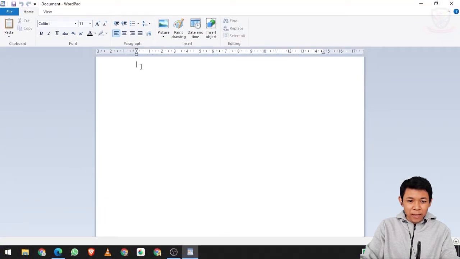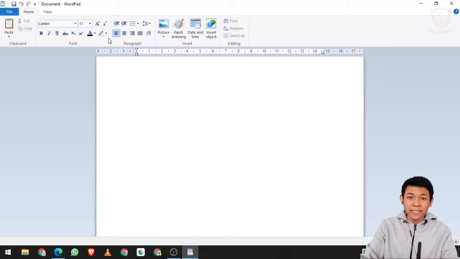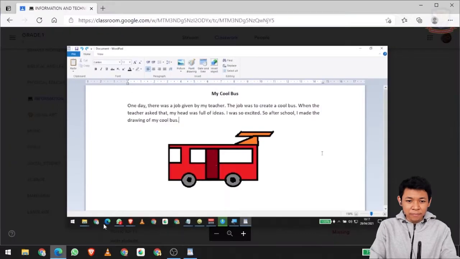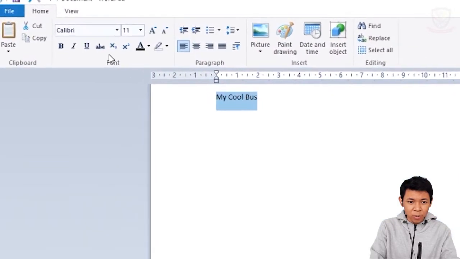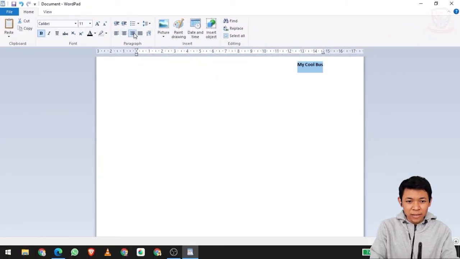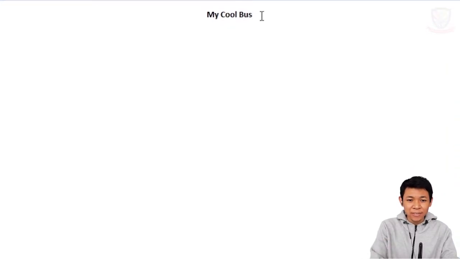Alright, let's open the Wordpad first. Okay, Michael Bus. We are going to write the title first. So we write Michael Bus. Then we need to make it bold. So we are going to bold it. Click first and then select. Then click bold. And after that, there is something interesting in this. There are 3 alignments that we have learned. Left, middle, right. This is middle, this is right. Title, we will put it in the middle and then press enter to give a line break.